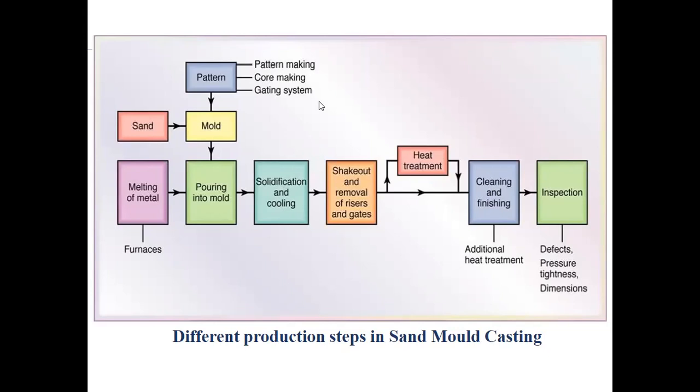For example, annealing, normalizing. You will read it in your OE1 class materials, I believe. You might have this topic. Annealing, normalizing, tempering, all these are heat treatments, depending on the temperatures they are subjected to, the times, and the environment. Then the final inspection to check the defects, the pressure tightness, the dimensions achieved, right? So this gives you a summary of what happens in a sand mold casting.